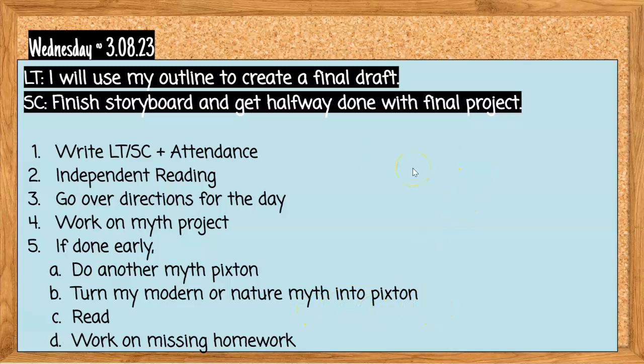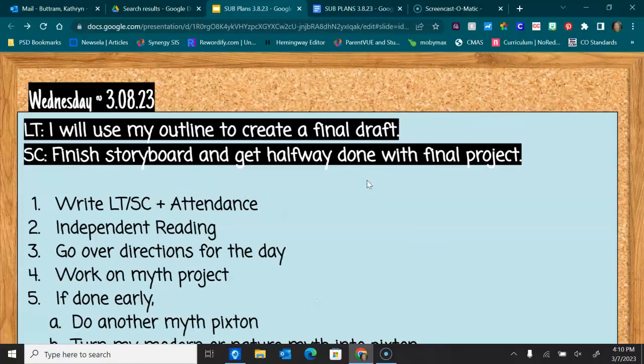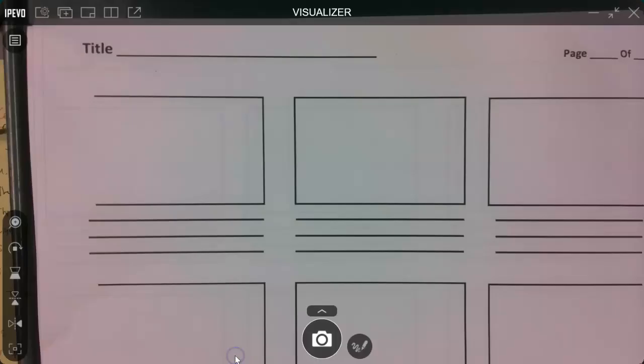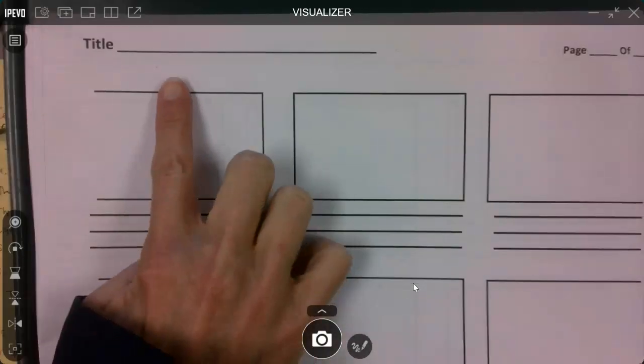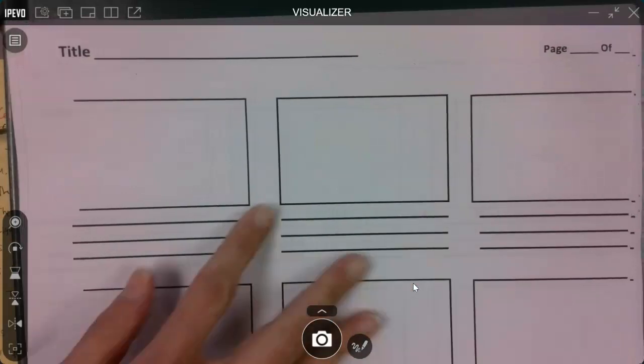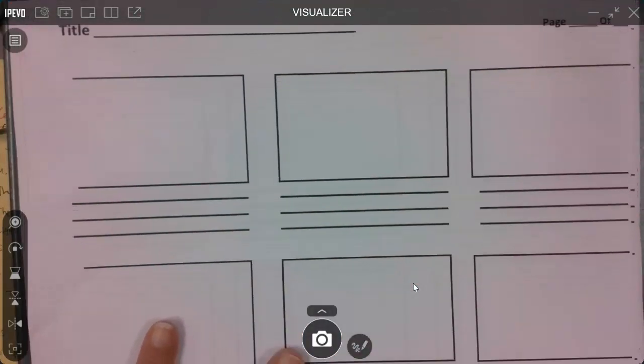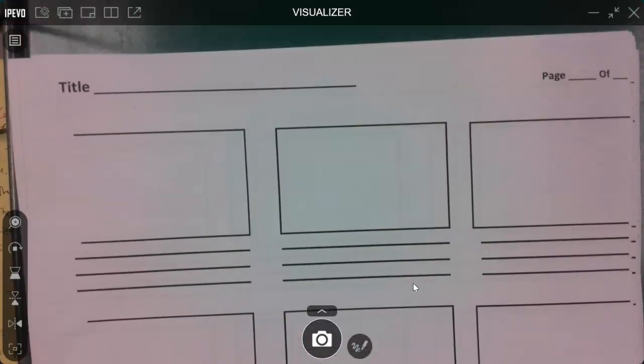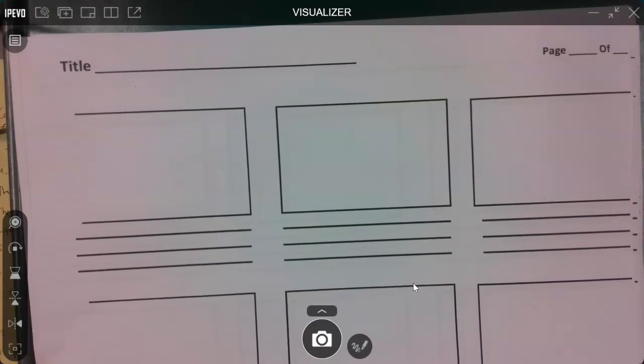Okay, so just to recap for the day, remember yesterday you filled out a storyboard for the myth that you're doing your project on. Some of you finished that, some of you did not. So your first job is to make sure you finish the storyboard. Remember, some of you kept them in your binders or put them in your notebooks, and many of you kept them in the turn-in drawer over by where you keep your notebooks. So please finish the storyboard first.